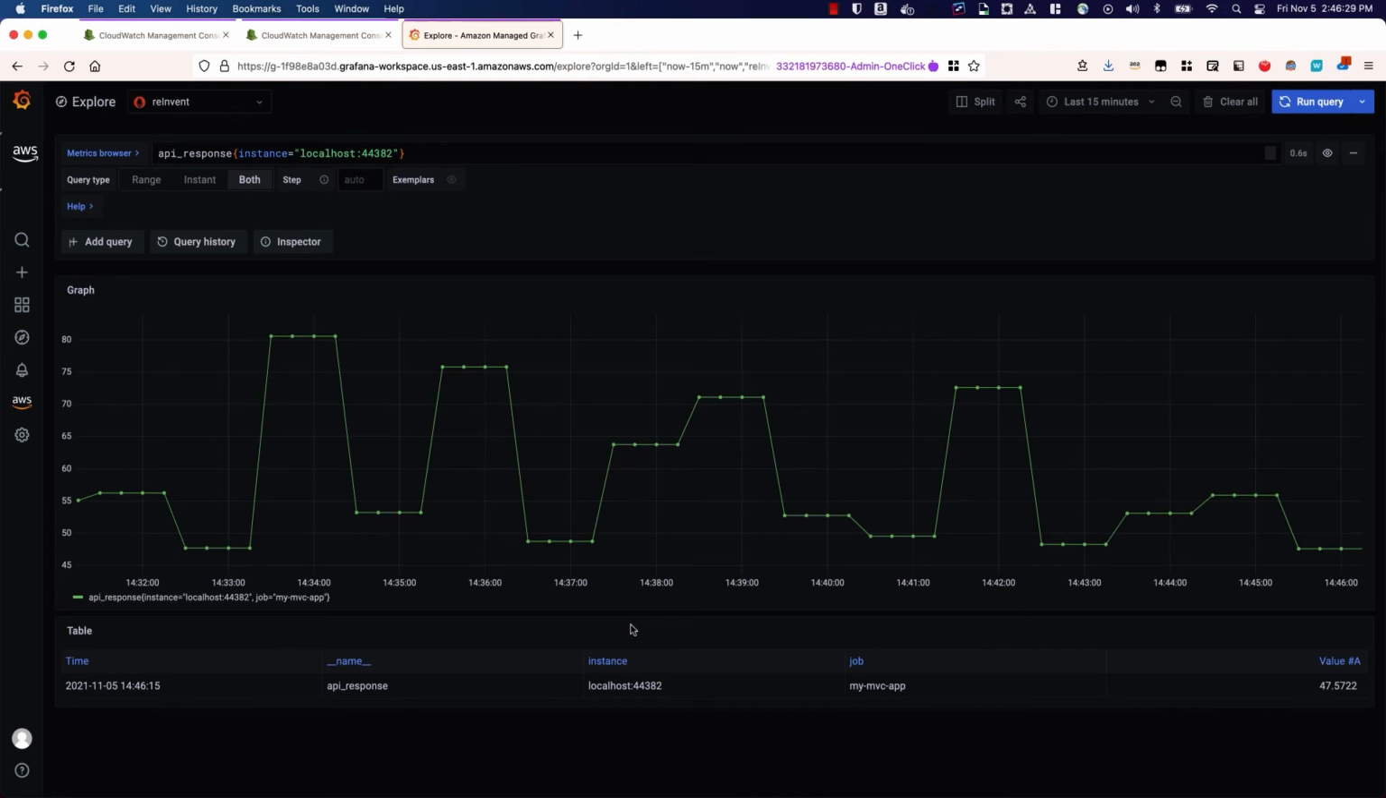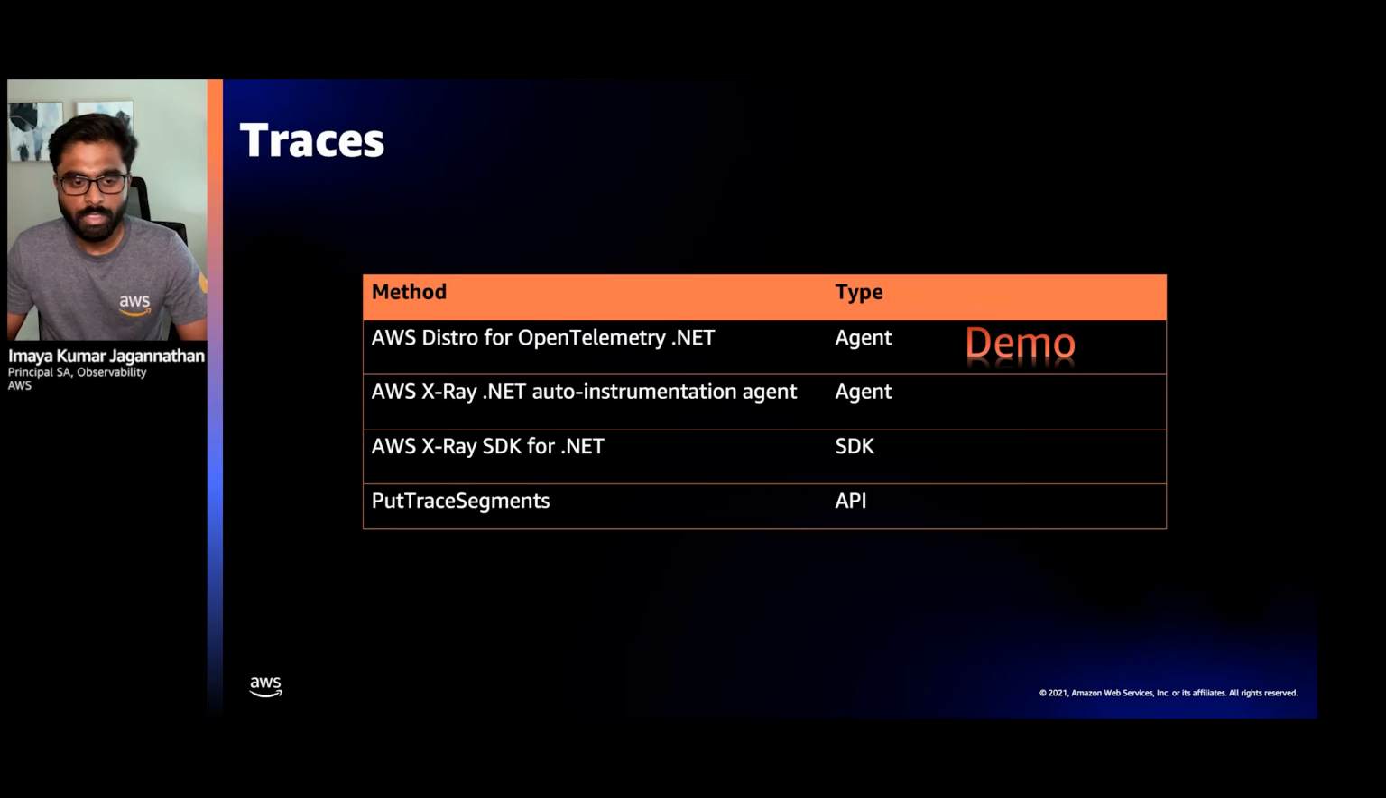You can send to different destinations here. In this case, we saw CloudWatch and Amazon Managed Service. All right, that was the demo.